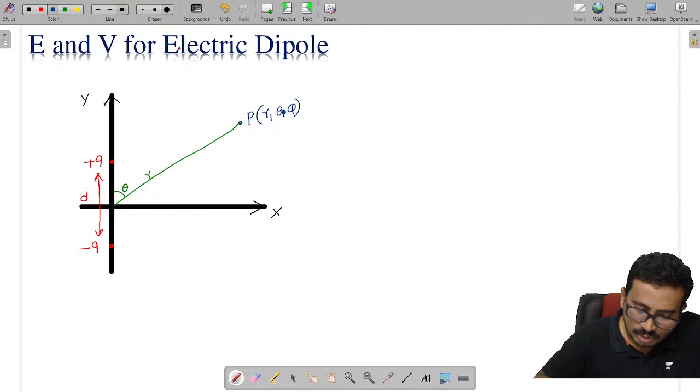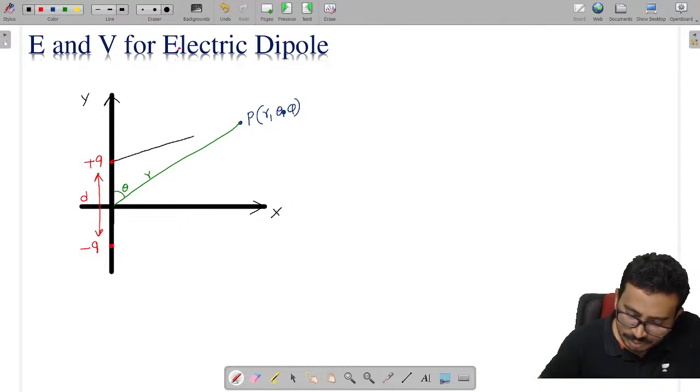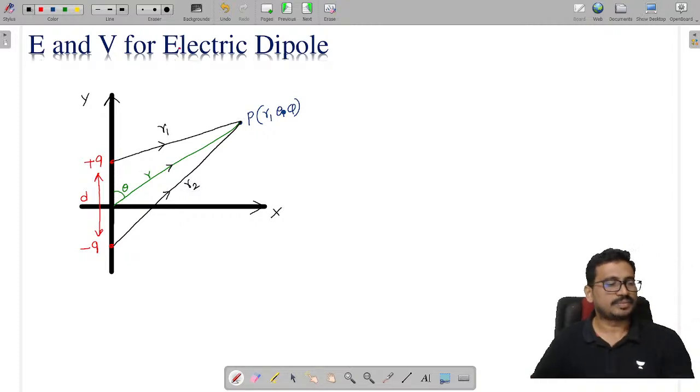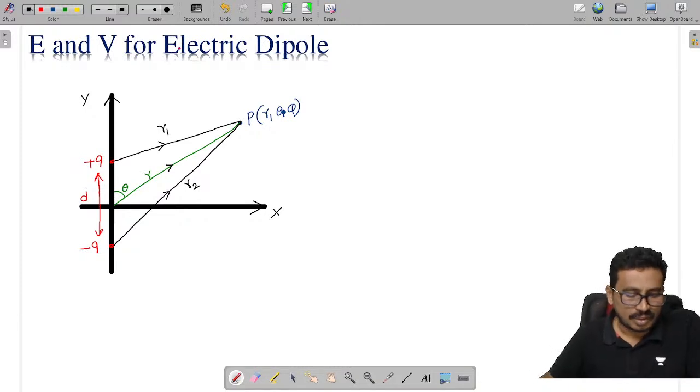Now I need to find the electric field and potential at the point P because of the dipole. So I am joining the point P to the positive charge of the dipole. This distance I am calling r1. Next, joining to the negative charge, this distance I am calling r2.